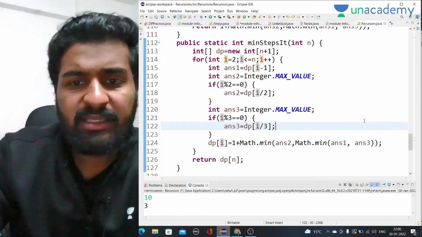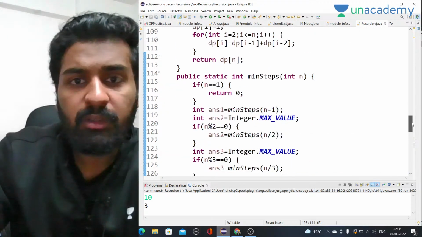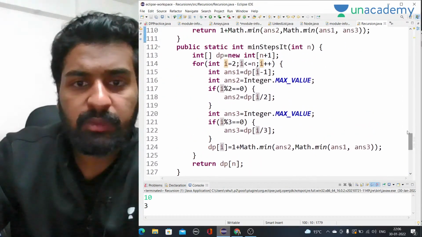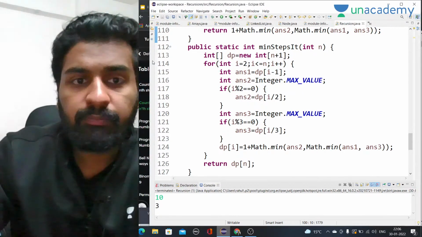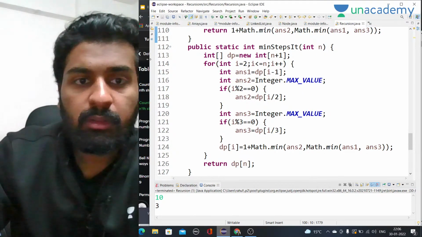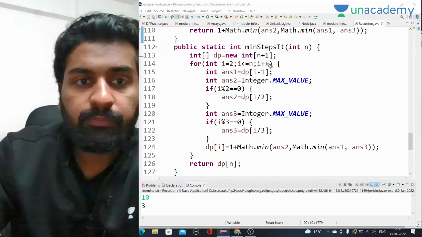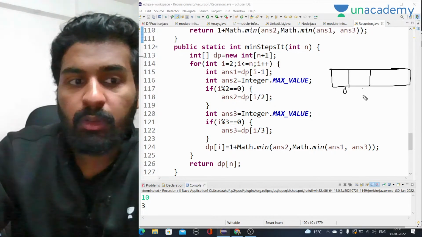Okay, so exactly the same, nothing much difference, right? We are just writing the same things here that I wrote for the recursion part. So you can try it by yourself as well. You just have to take an array. Let's say for n is equal to 4, so 0 1 2 3 4. For n is equal to 4, what we will do is we'll start from the second index.